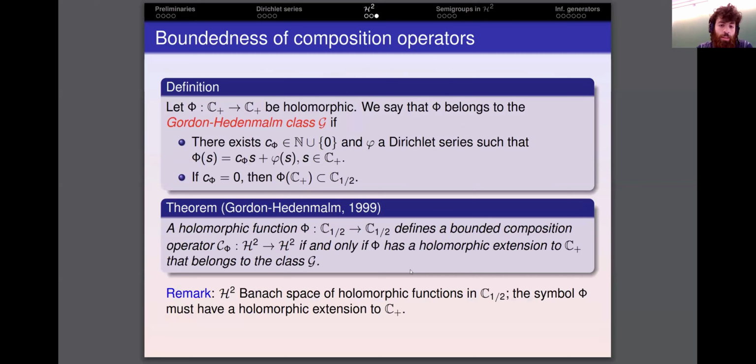Okay, so what did Gordon and Hedenmalm prove in 1999? They showed that for a holomorphic function to define a bounded composition operator in H2, this symbol must have a holomorphic extension to the whole right half plane belonging to the Gordon-Hedenmalm class G. And actually, this is a necessary and sufficient condition. It might be shocking at first sight that this is the condition, since H2 is a Banach space of holomorphic functions in the half plane C_1/2, and we ask the symbols to be extendable to the whole right half plane.